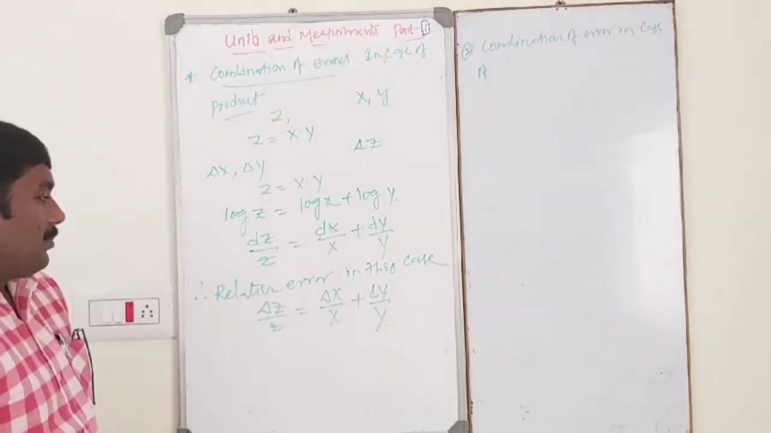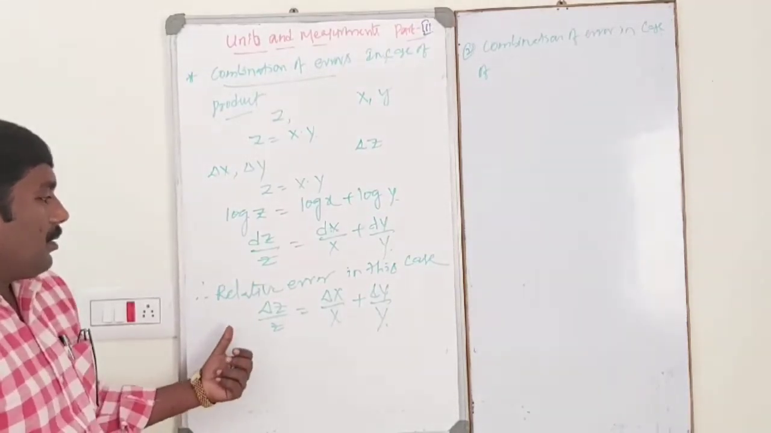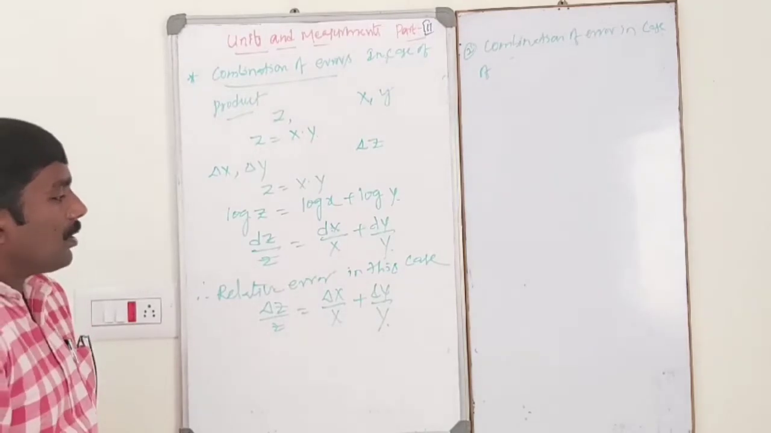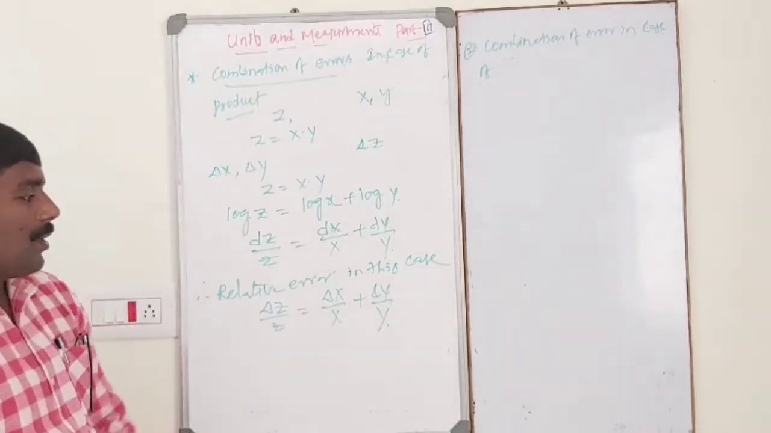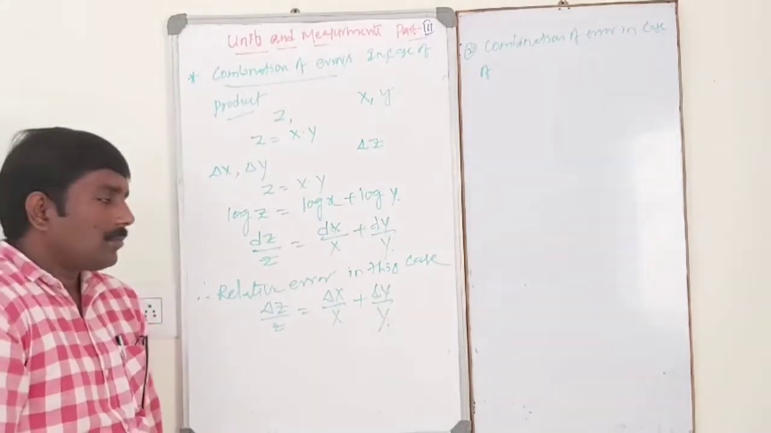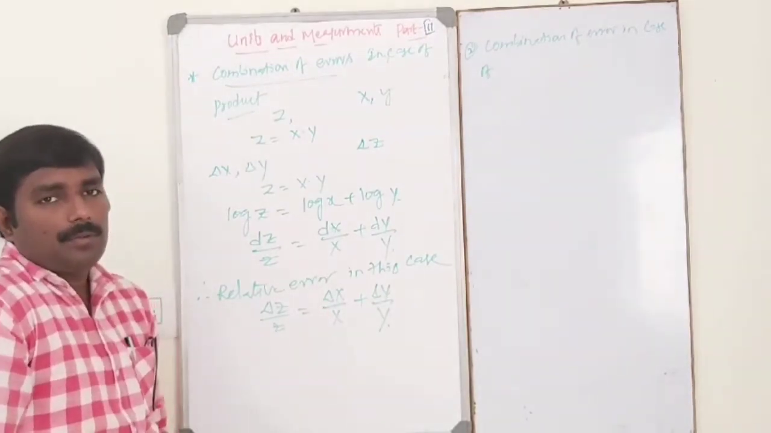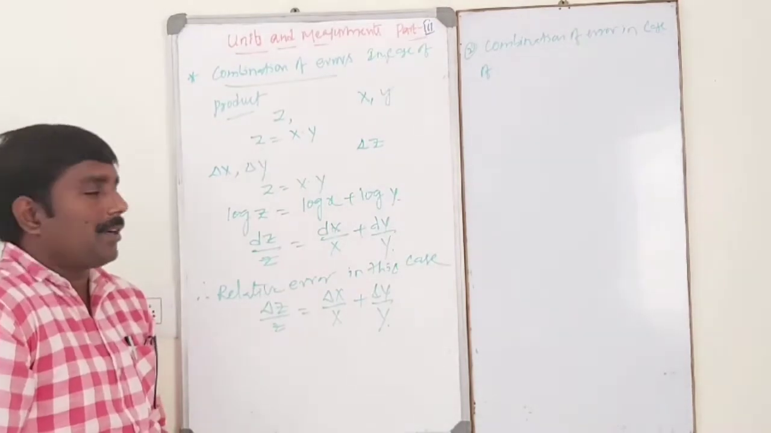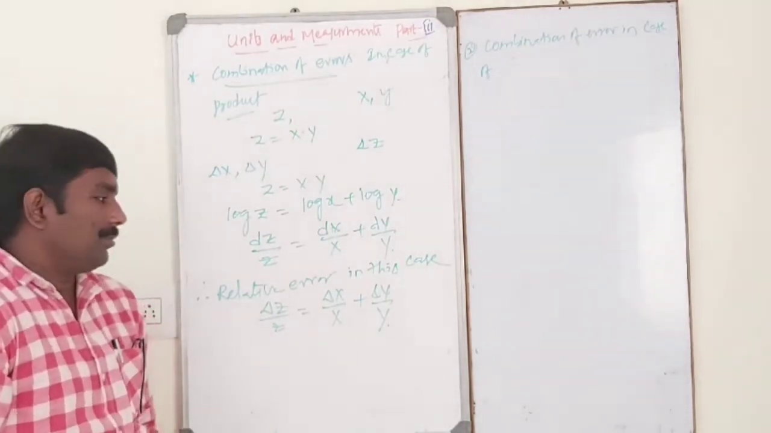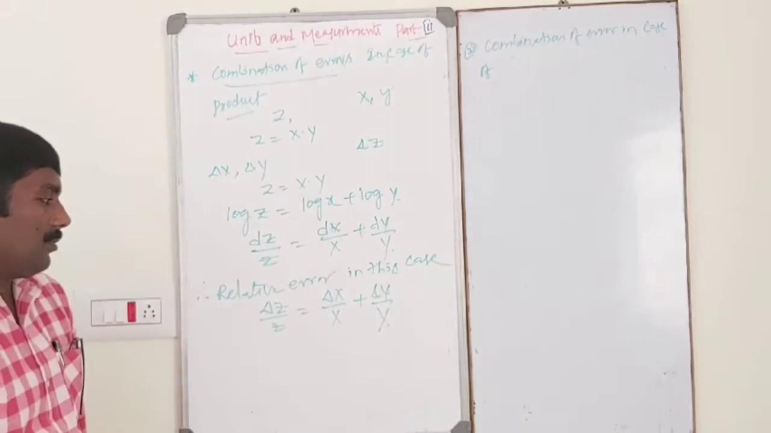Relative error means simply the ratio of the mean value of absolute error to the actual value.